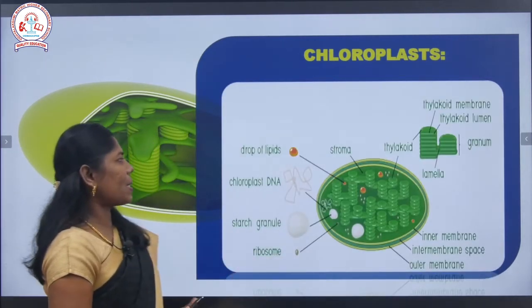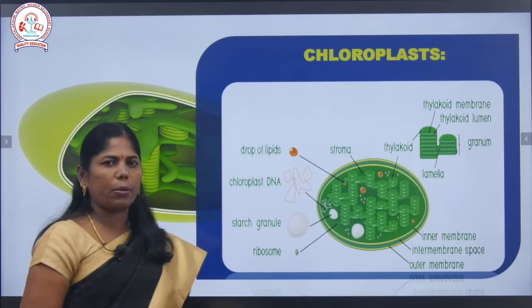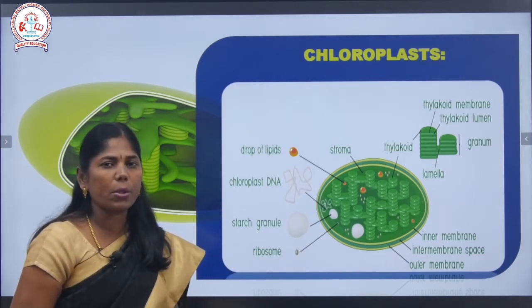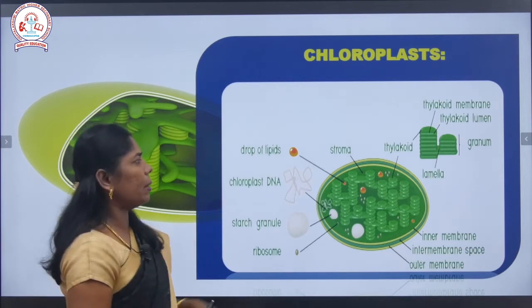This is the structure of the chloroplast. First we have to see the structure of the chloroplast. It is a very important cell organelle. This is the site of photosynthesis. The mechanism of photosynthesis takes place in the chloroplast.